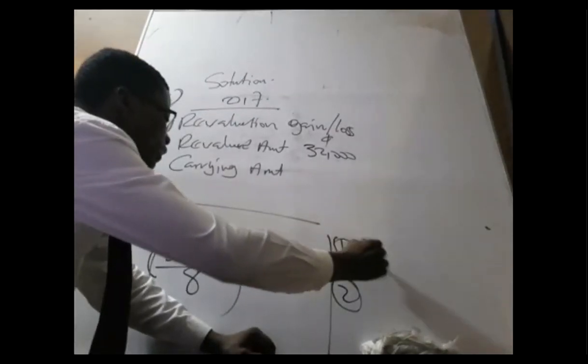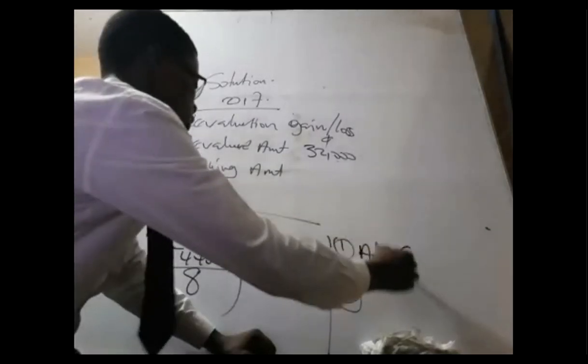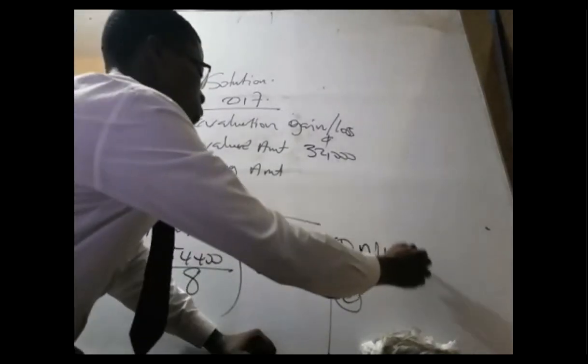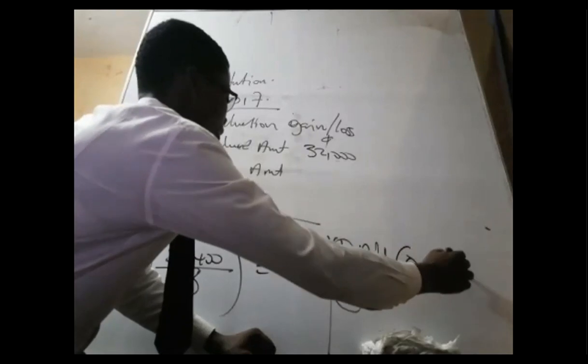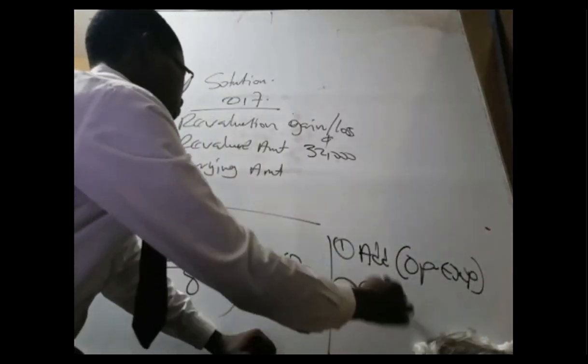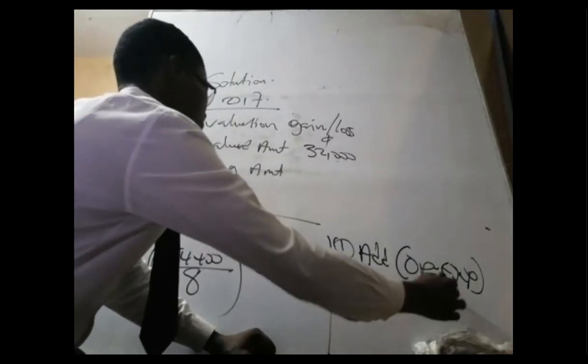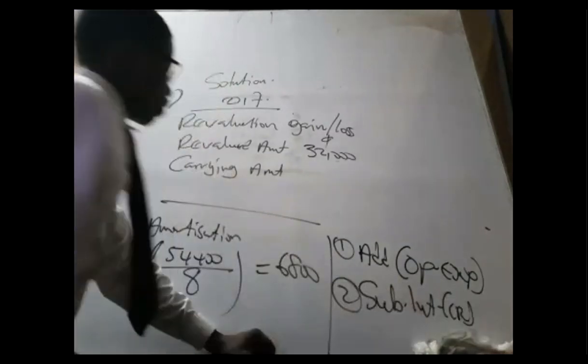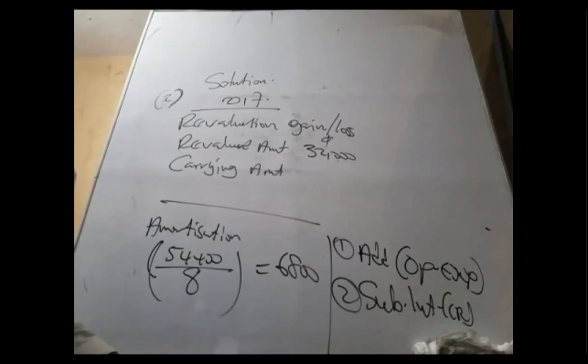Now looking at this, first you add it to your operating expenses. That is the debit. Second, you subtract it from the intangible asset. That is a credit. That is all. That is the treatment. Don't forget that the examiner said discuss the treatment. So that's the discuss.